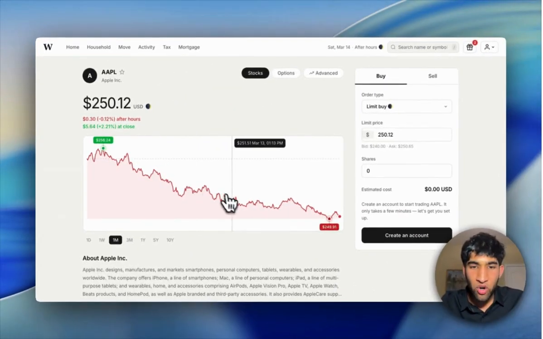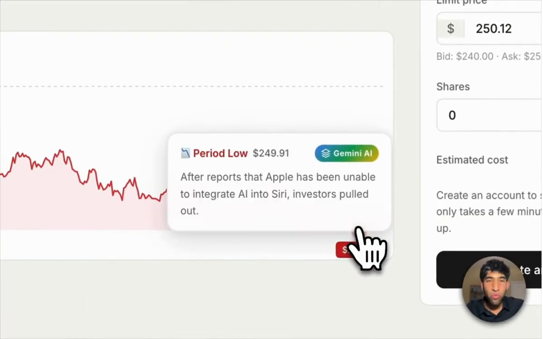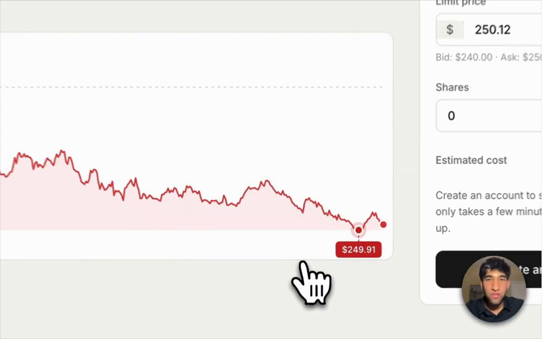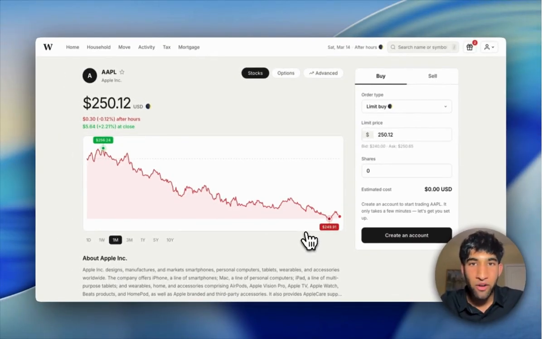However, let's go around March 14th, which is today's date, and let's see why Apple is at an all-time low. After reports that Apple has been unable to integrate Siri and AI into Siri, investors pulled out. Now we can exactly see why Apple stock goes up, why Apple stock goes down. But where's Apple stock going to go next? Well, we have that built in also.